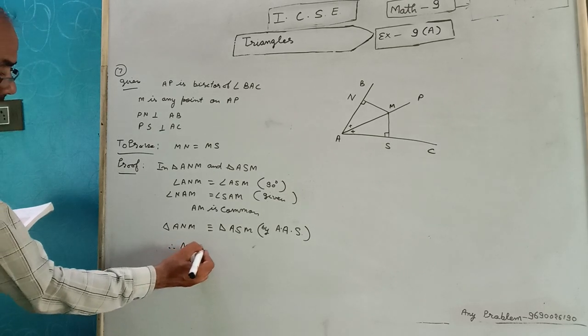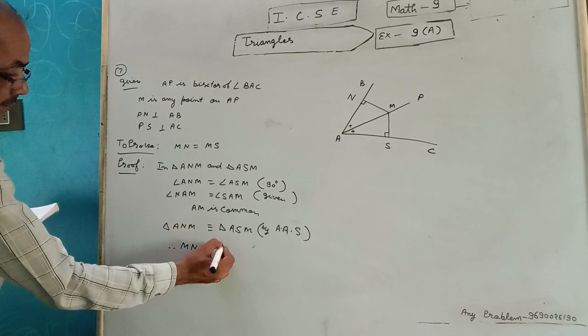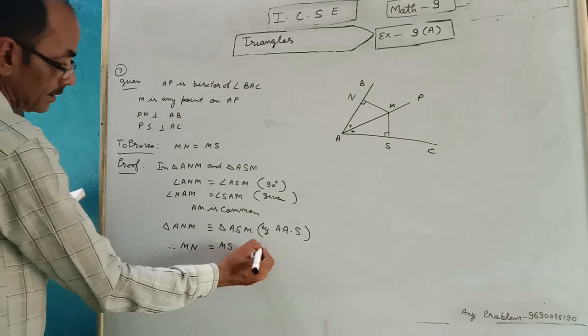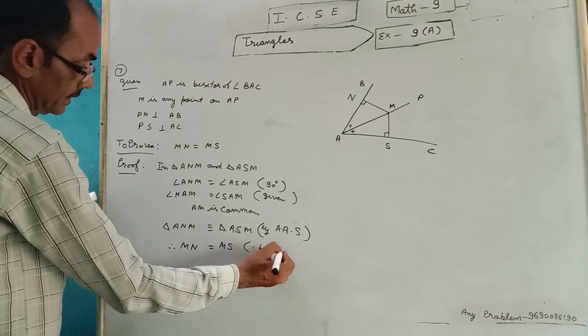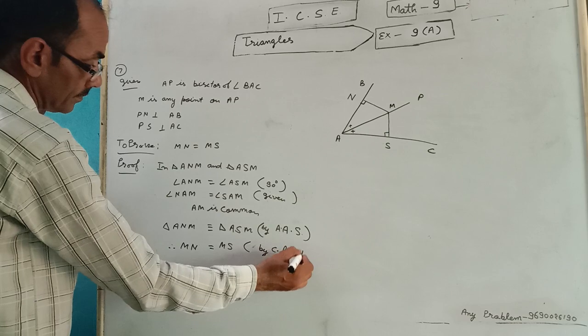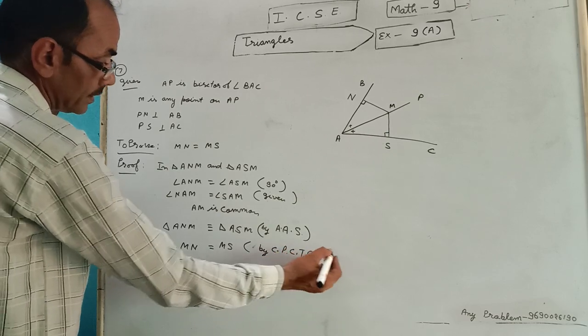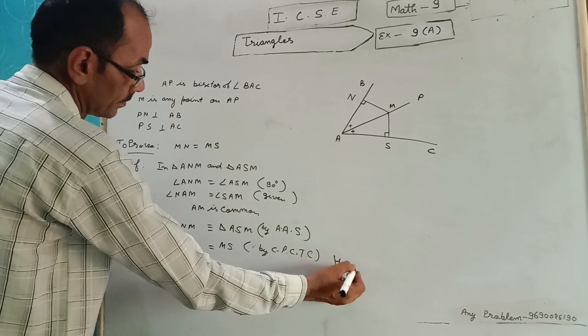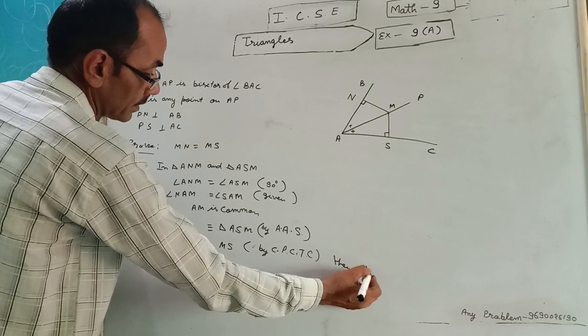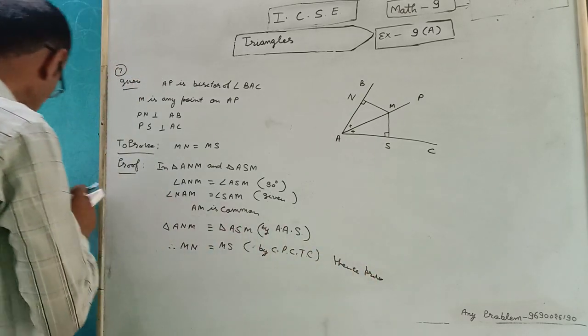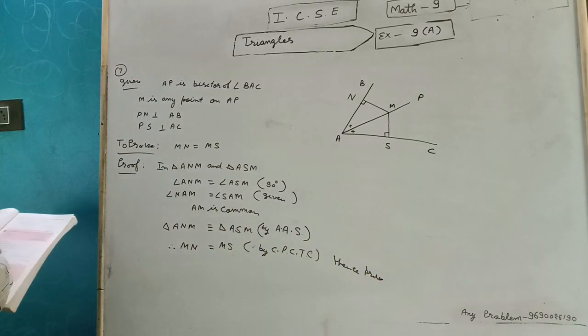MN equal MS by CPCT, hence proved. 8th question is complete.